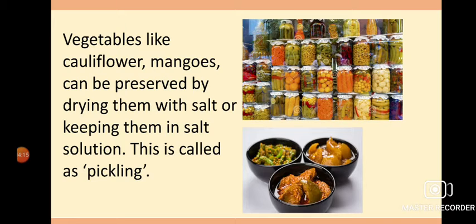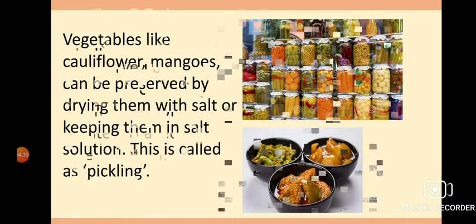Maybe 1 week, maybe 3 days, maybe 5 or 6 days maximum. In scorching heat, especially in tropical countries, it cannot last more than say 2 days. But if we make them into pickle, they stay for long. And it is also better to dry them with the help of salt.